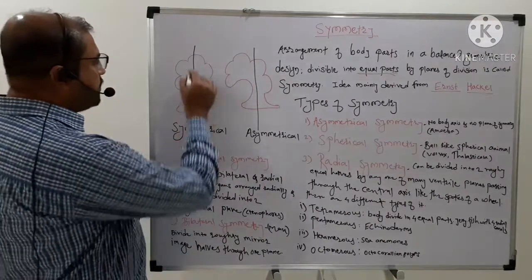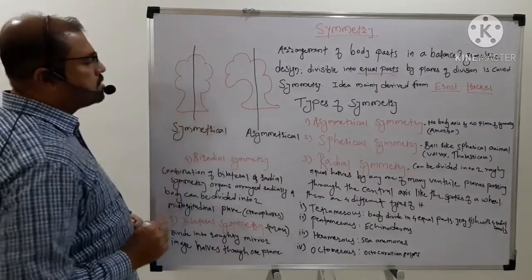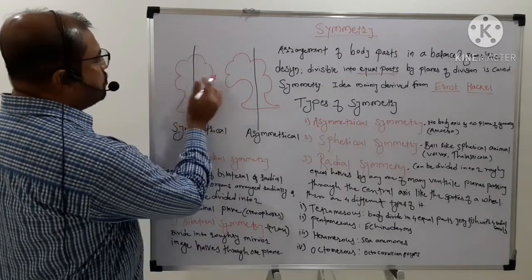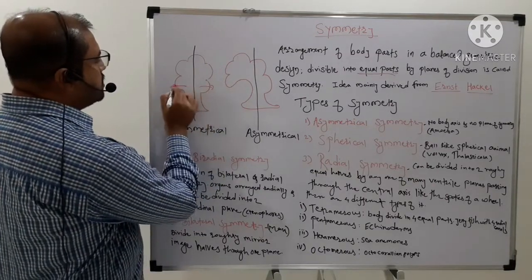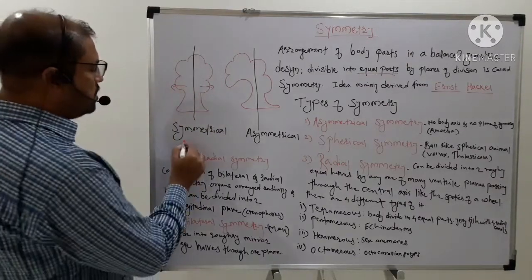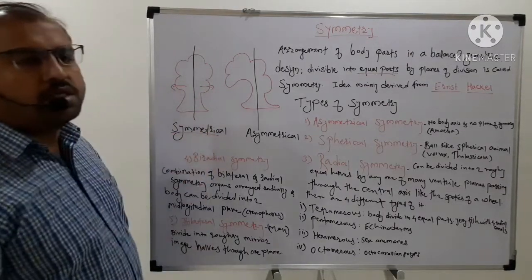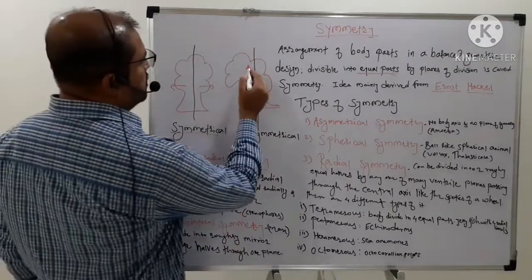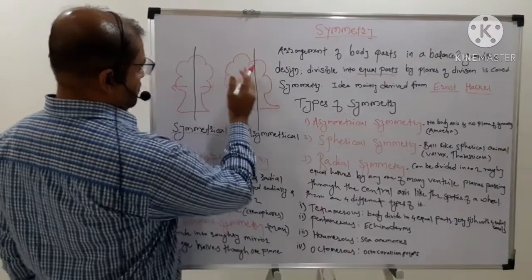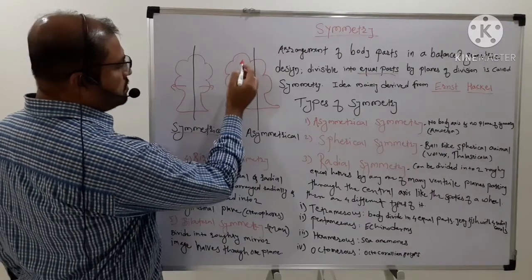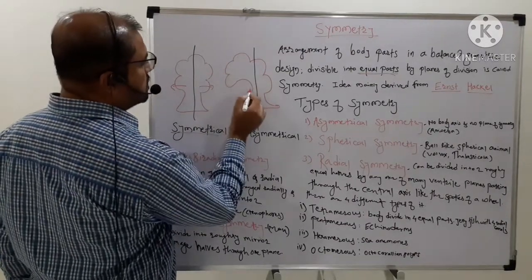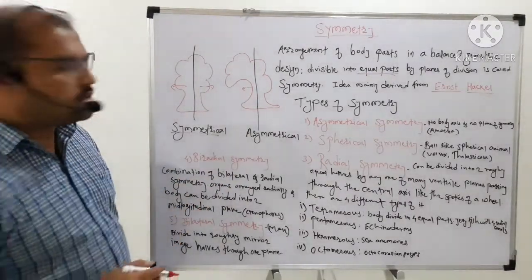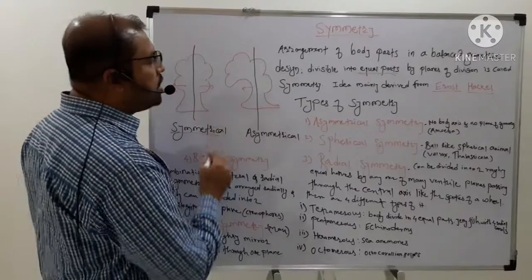In this diagram, from this plane through the center of the axis, this structure is divided into two equal halves, this one and this one, and this is said to be the symmetrical structure. And if we see this one, some part of the structure is towards this side, and it does not divide equally, so the division is unequal.